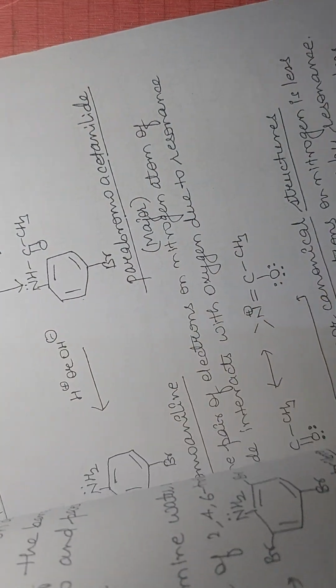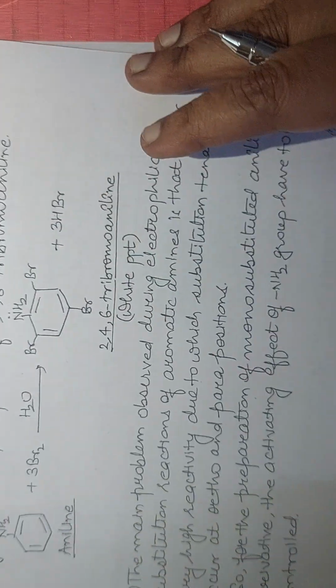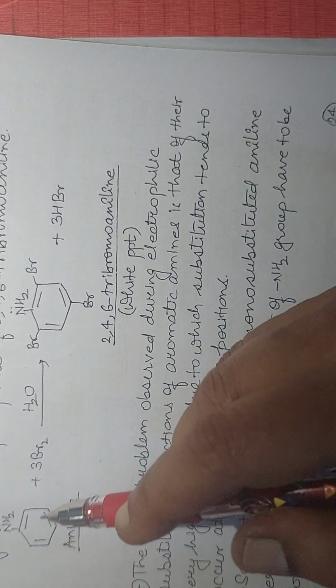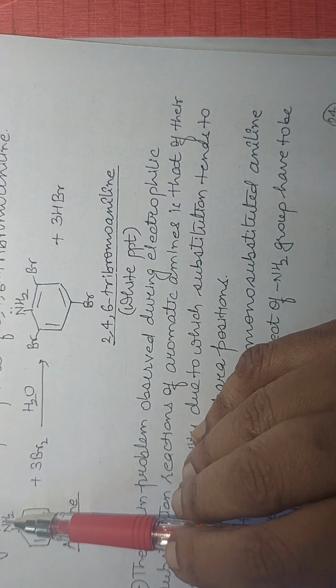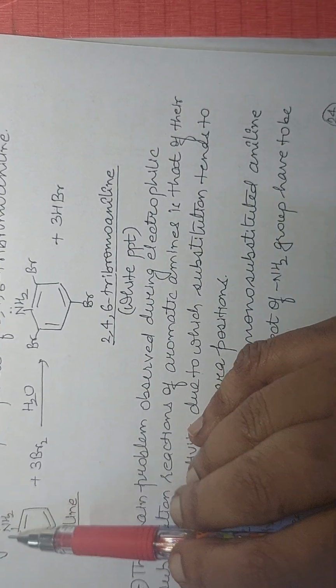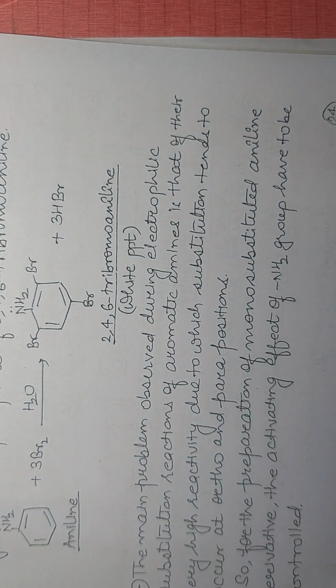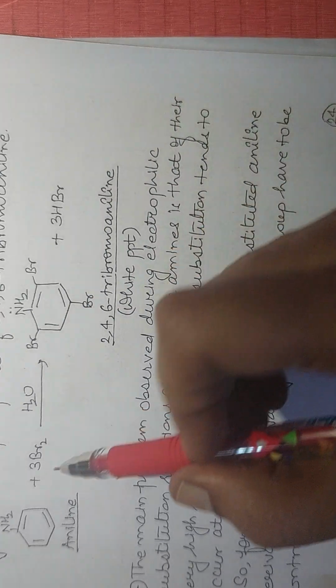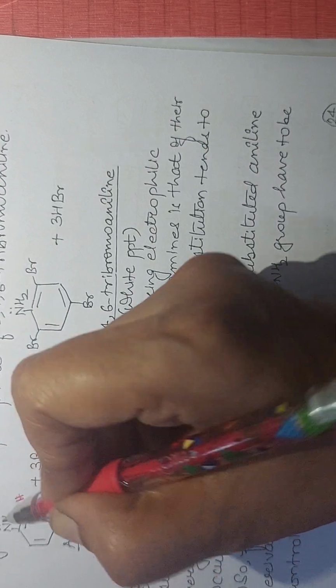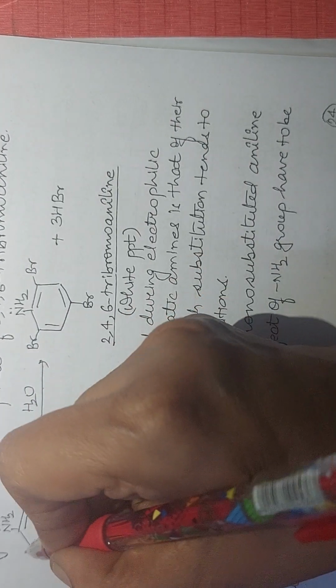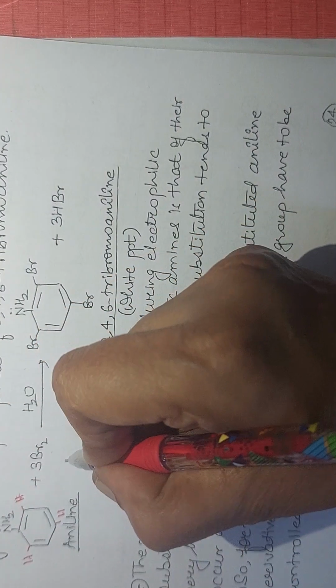Now let us go to the examples of electrophilic substitution reactions. The various electrophilic substitution reactions are, the first one is bromination. Aniline is very highly reactive due to the presence of the unshared pair of electrons on nitrogen. The unshared pair of electrons on nitrogen makes aniline quite active and it undergoes bromination in aqueous conditions.